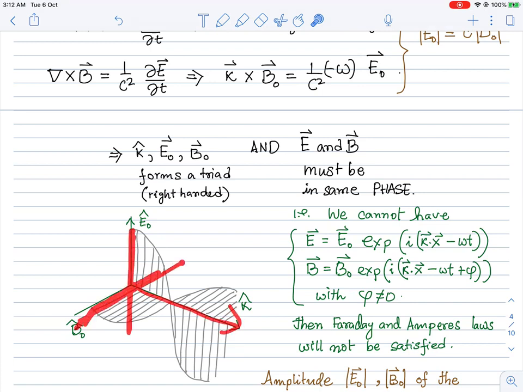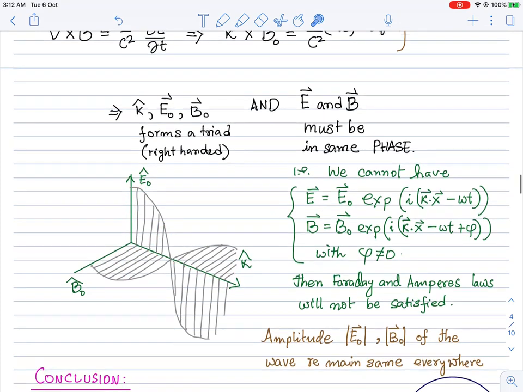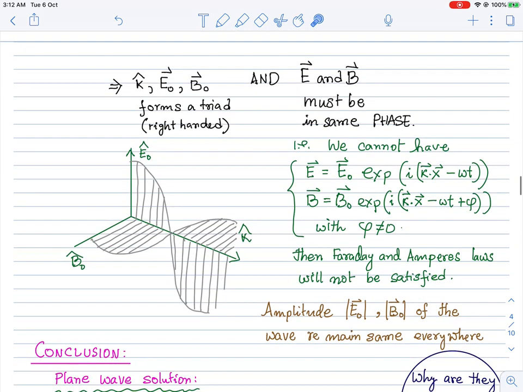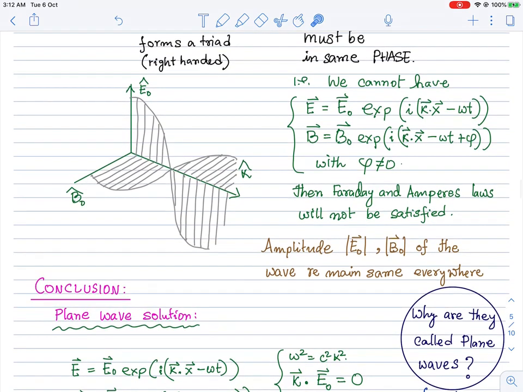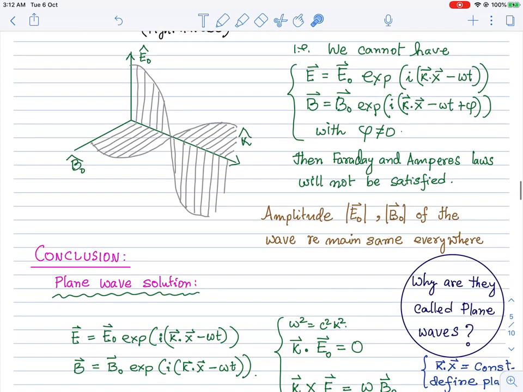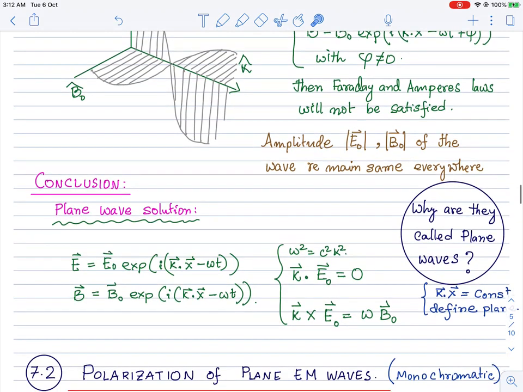So basically, the electric field oscillates in a given way, orthogonal to this k vector, and the magnetic field is perpendicular to it, and it also oscillates perpendicular to both E and k, and the oscillations of the magnetic field and the electric field happen in phase. So this is the nature of the solution of the electromagnetic waves. Okay, the plane electromagnetic waves.